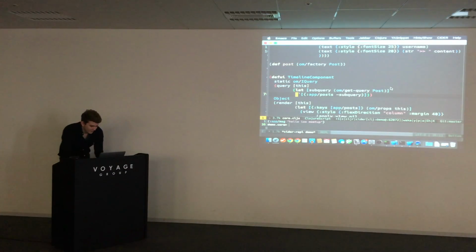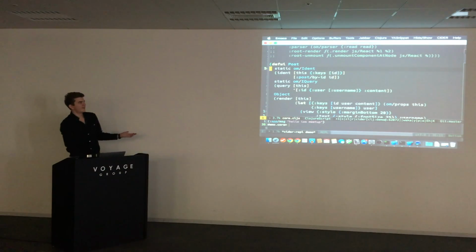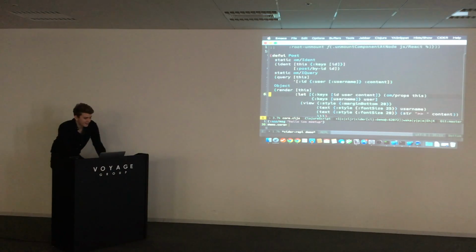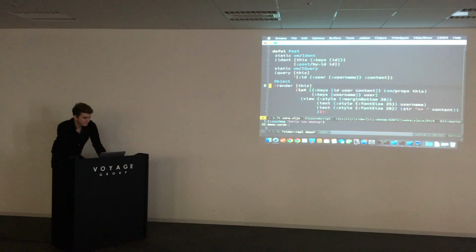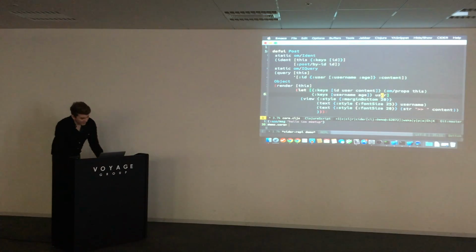One thing I also want to demonstrate is that because you can compose queries this easily, you basically never have to update your server. For example, inside here, this is my post component, right? Inside here, I now want to display, for example, the age of the user. I say, give me an age component, age fragment. The syntax might also not be known. What this basically does is it says, give me the keys ID, user, and content out of the props that I currently have. Here I say, give me username and age out of the element user. So it's just destructuring it.